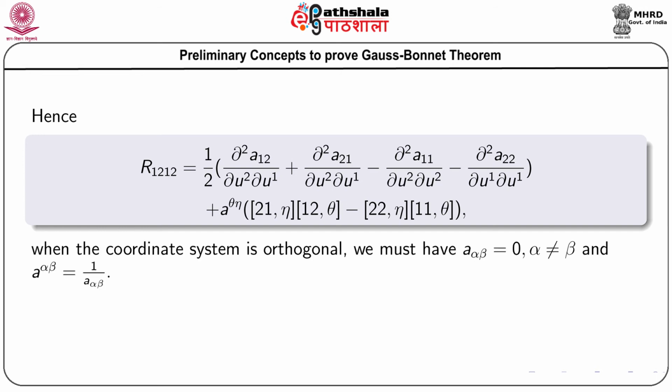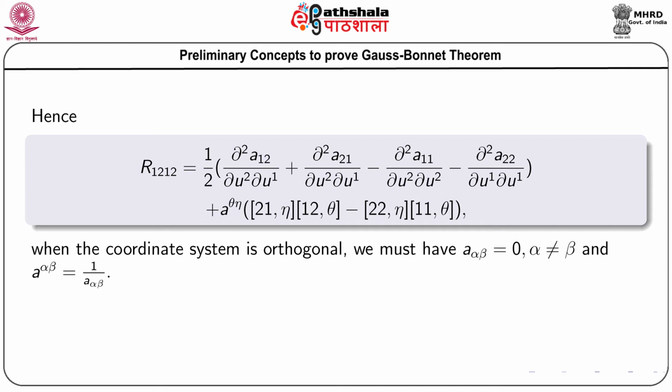Now, when the coordinate system is orthogonal, we have A alpha beta equal to 0 for alpha not equal to beta, because alpha beta is running from 1 2, that means A 1 2 equals to A 2 1 are 0, and the reciprocal tensor of A alpha beta, that is A upper alpha beta, equals to 1 by A alpha beta.